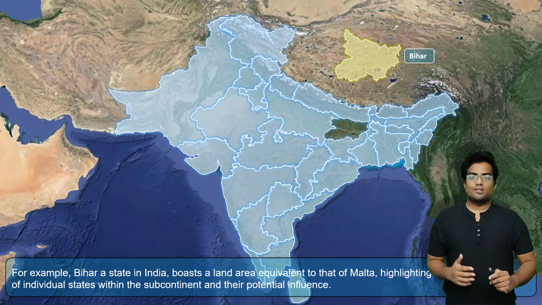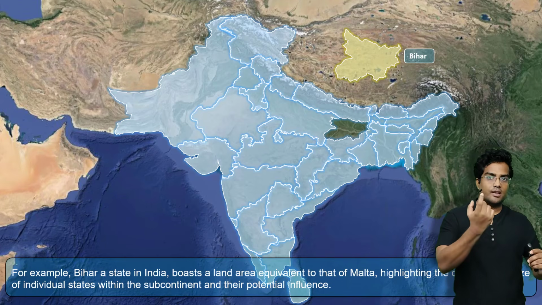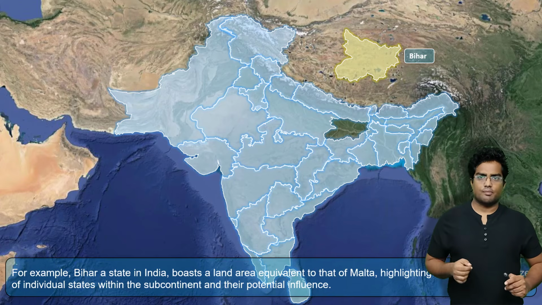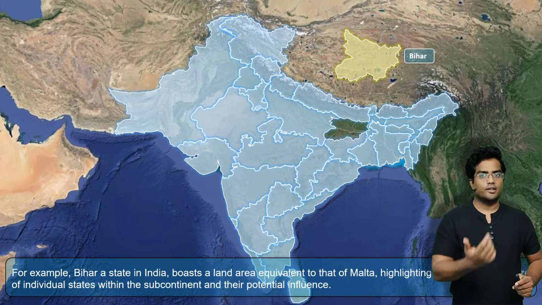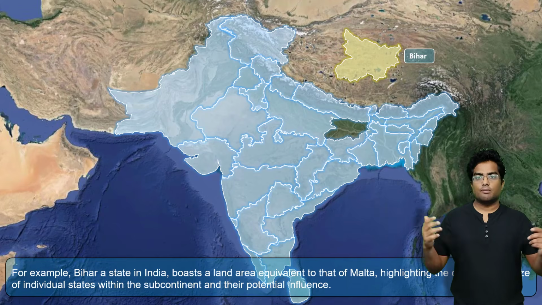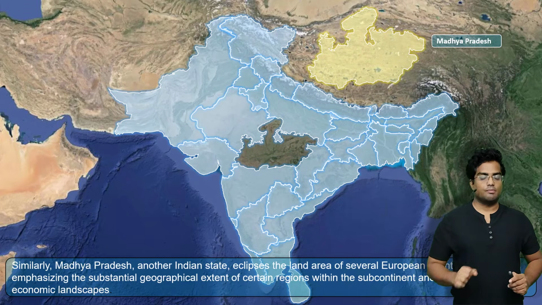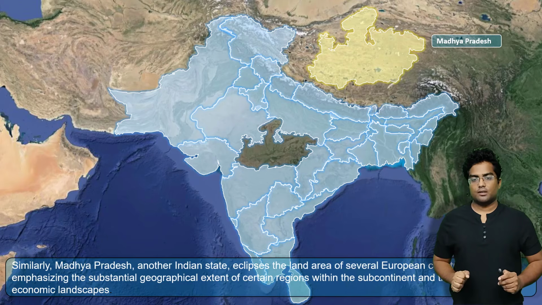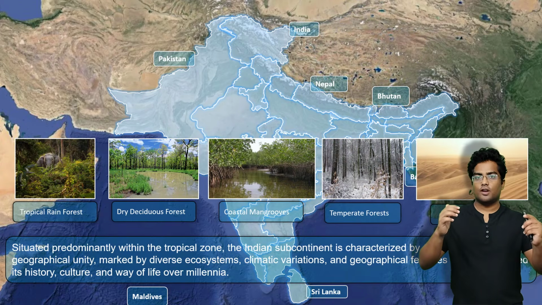So we are going with the fact that there are countries in Europe which are significantly smaller than the state of Bihar itself. Let's go with Vatican, Luxembourg, Malta. These countries are smaller than Bihar, but not the United Kingdom. For some reason, the United Kingdom is mentioned in NCERT, which is wrong. Again, the state of Madhya Pradesh is larger than a lot of countries in Europe.